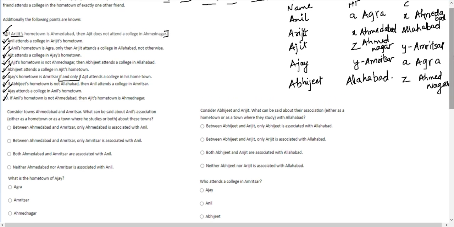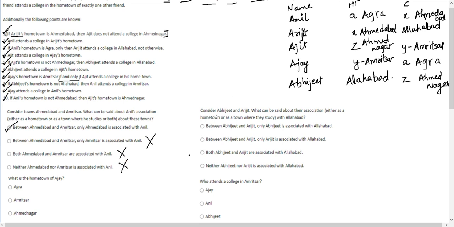All conditions are satisfied. Let's get to the individual questions. Consider the towns Ahmedabad and Amritsar. What can be said about Anil's association? Between Ahmedabad and Amritsar, only Ahmedabad is associated with Anil. Yes, this is correct. Option A. This should be your answer. Let me also check the other options. Between Ahmedabad and Amritsar, only Amritsar is associated with Anil. Wrong. Both Ahmedabad and Amritsar. Wrong. Neither Ahmedabad nor Amritsar. Wrong. So answer option A.